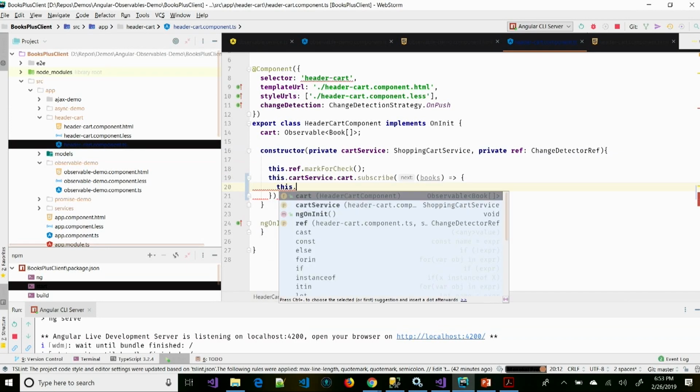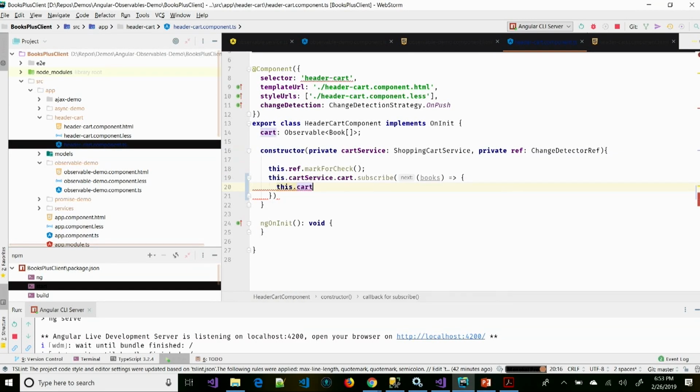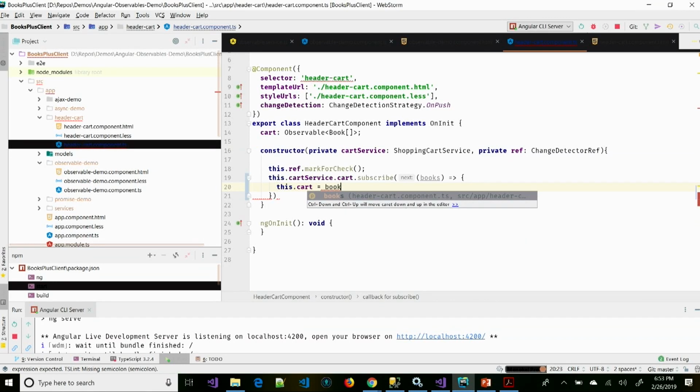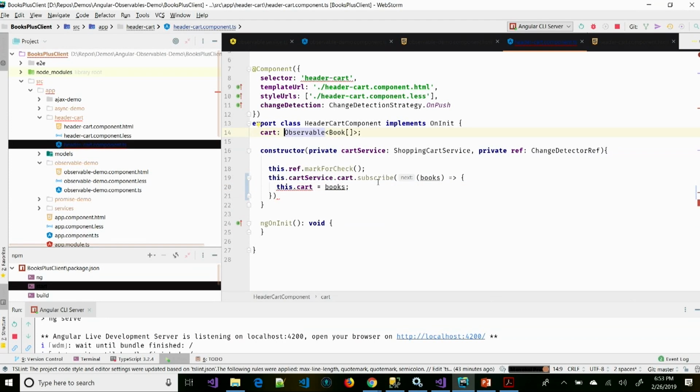And I could say this.cart equals books. And now, because of that, books is no longer an observable, so this can't be an observable up here. It would just be a book array equals. So we've got that. I'm not going to add any error handling inside of there.